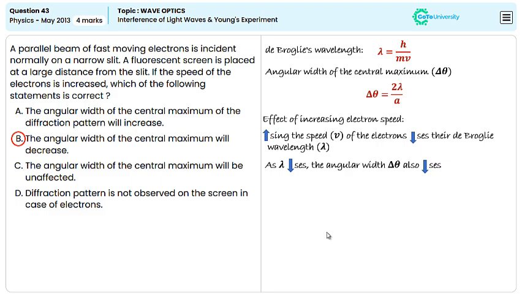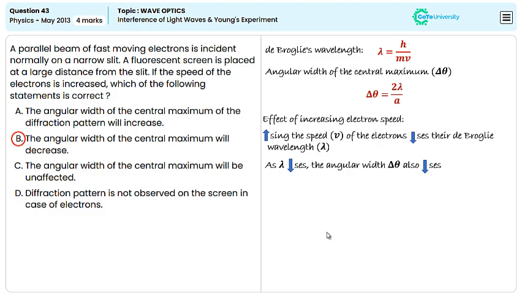Let us see option C, why it is incorrect. Because the angular width here depends on the de Broglie wavelength, which is inversely proportional to the speed of the electrons. It is given by delta theta equal to 2 lambda by a. Since increasing the electron speed decreases the wavelength, the angular width must change.